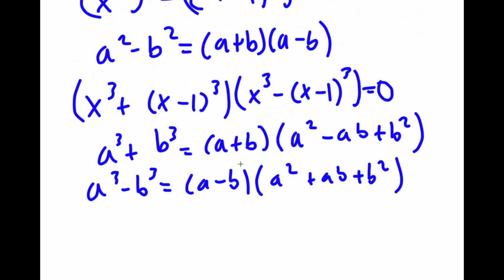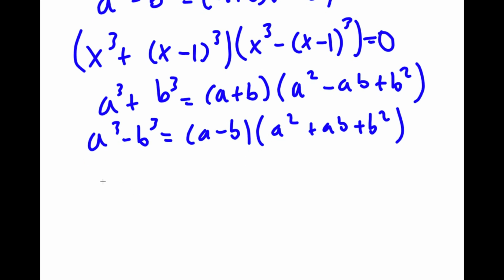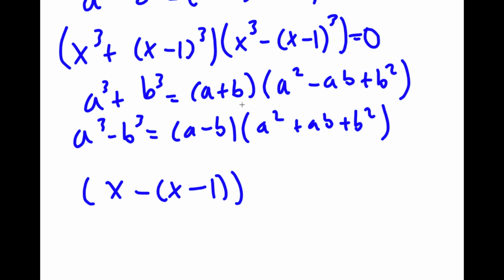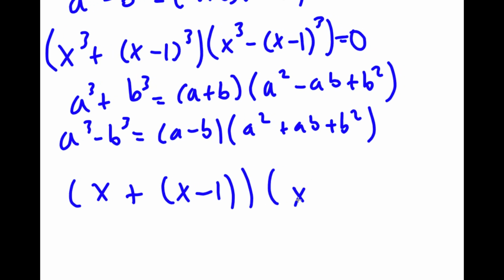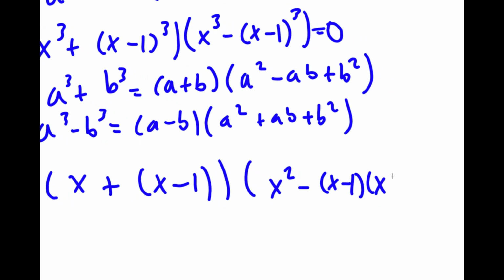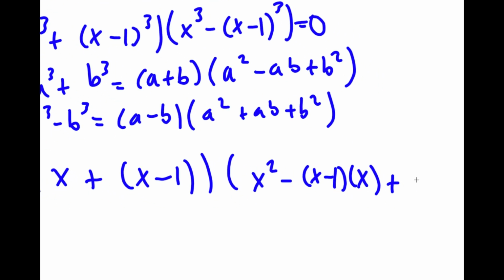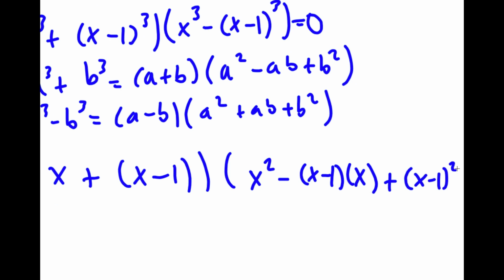So I'm going to rewrite this as x plus x minus 1 times x squared minus x times x minus 1 plus x minus 1 squared.